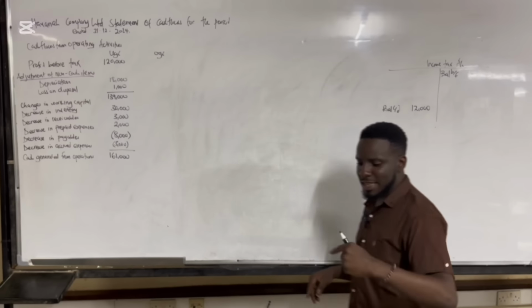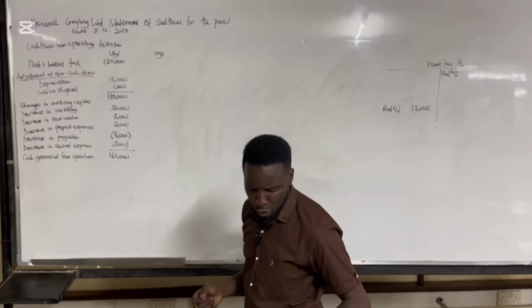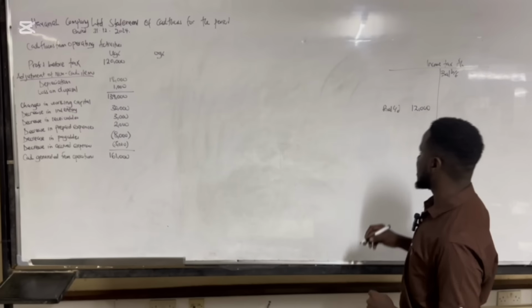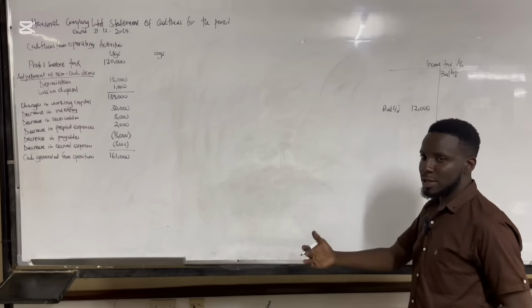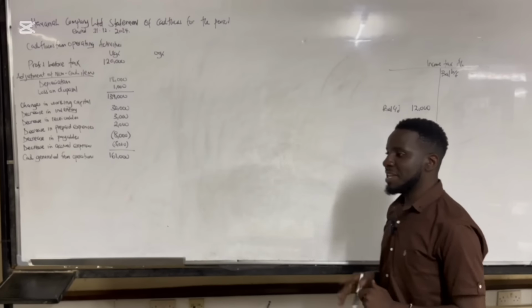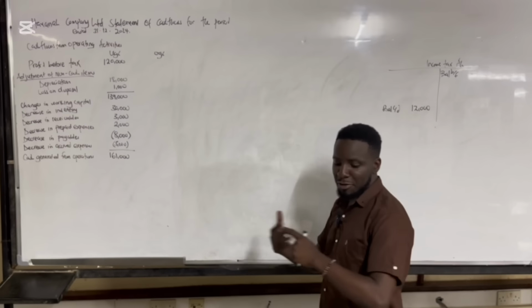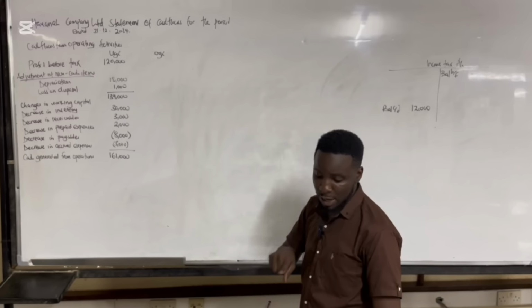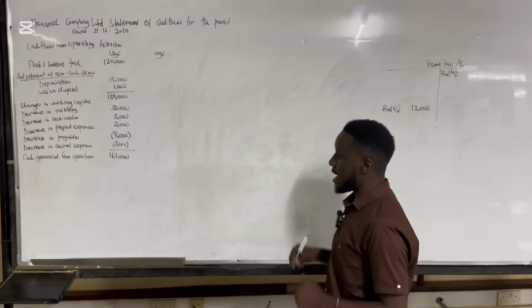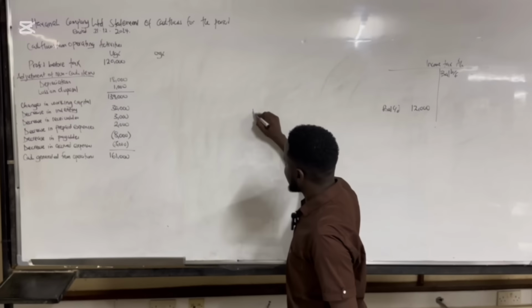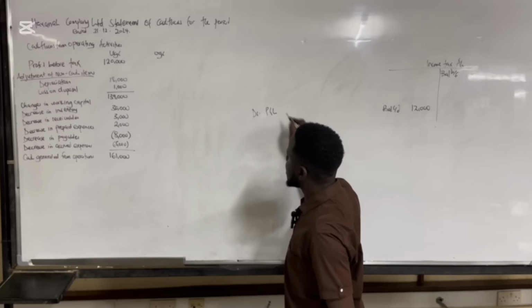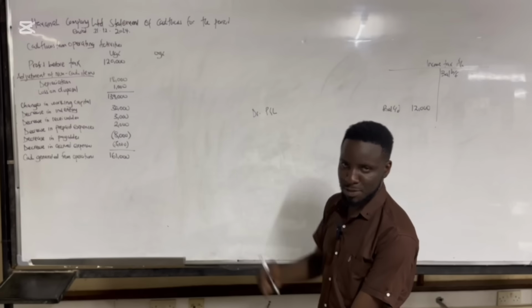So the balance brought forward was nothing, but the balance carried down is 12,000. Now, if you check in the statement of profit or loss, our income taxes of 36,000 were subtracted, meaning they are being recognized as expenses in the profit and loss. Once you debit the profit and loss, you're recognizing an expense.